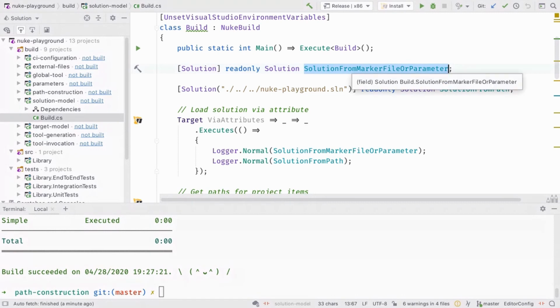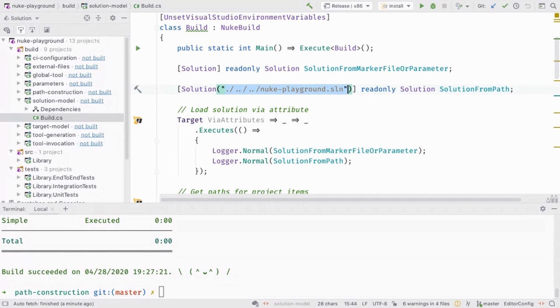And that's what the marker file is for. The marker file, you have seen it, it holds a reference to the solution. And I can load the solution in different ways. Like for instance, with this attribute again. By the way, this also ensures we can make those properties, those parameters read-only. But I can also define it with the constructor argument.